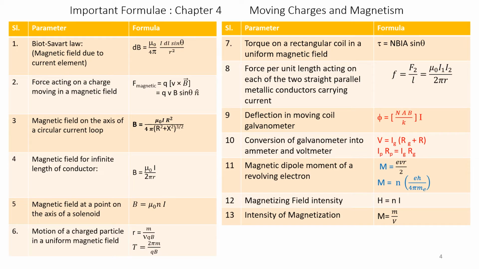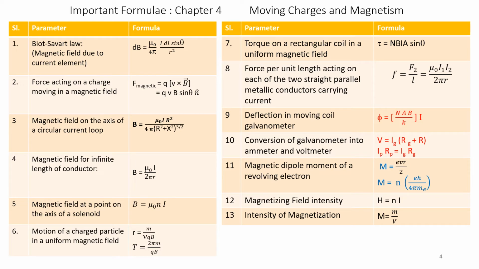Formula number 3. Magnetic field on the axis of a circular current loop is given by B is equal to mu naught into I into r square divided by 4 pi into r square plus x square whole to the power of 3 by 2.